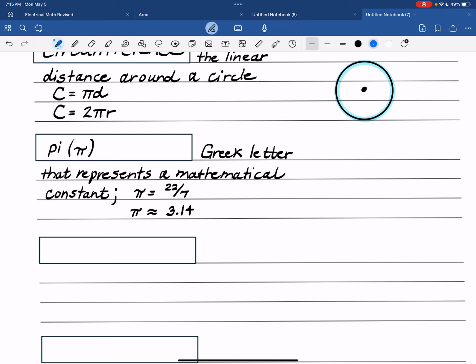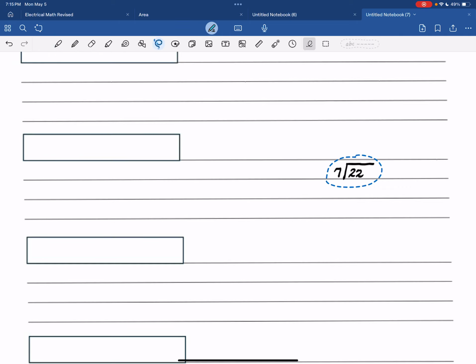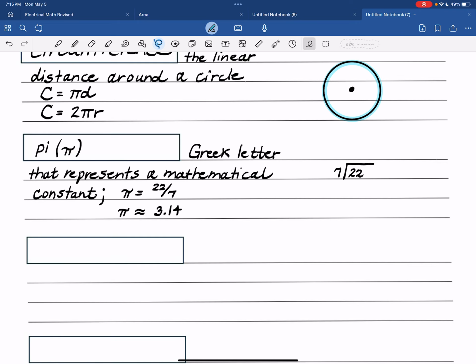And let me show you where that estimate is derived. If I take 22/7 and divide that, and I'm going to move that up. How about I just do it again? Let's do it right here. 22 divided by 7. It's going to go 3 times. So I will add a 0 and drop it down. And that would go 1 time with 3 left.